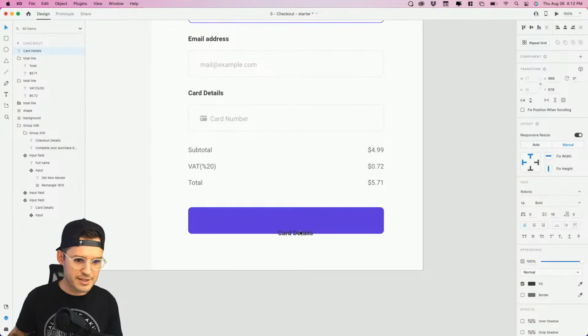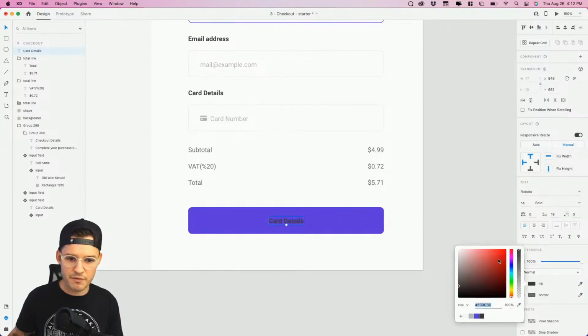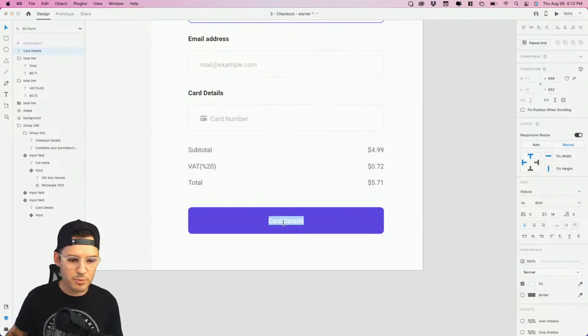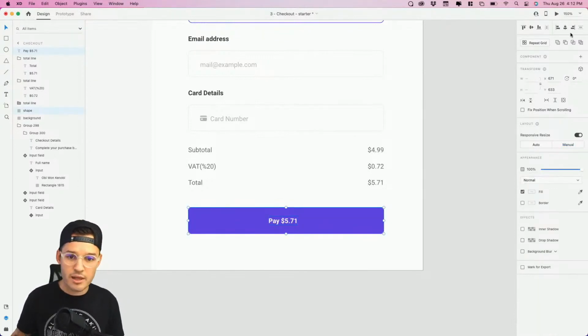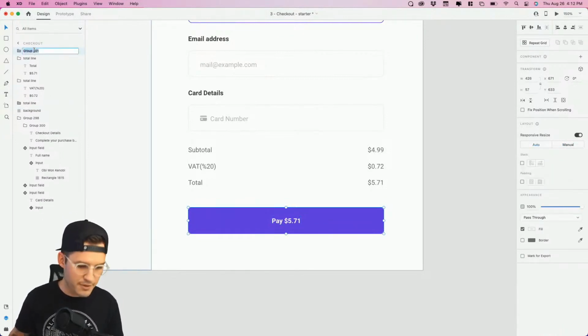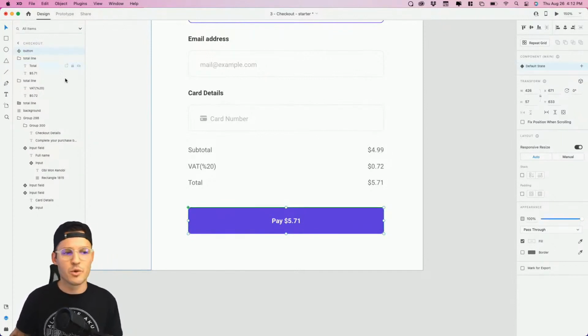and then we're done with this side. We can build a little slider thing. So I'm going to fill it with white, just make it pop a little bit, and we'll just say pay $5.71. All right, now again, we're building little systems here, like impromptu systems. So let's group these together. Call this button inside of our layers panel, turn it into a component.